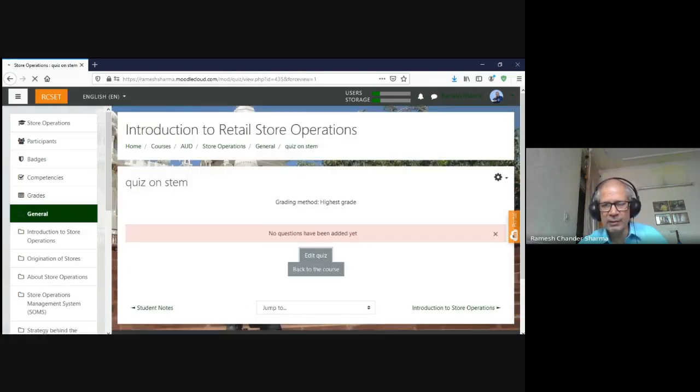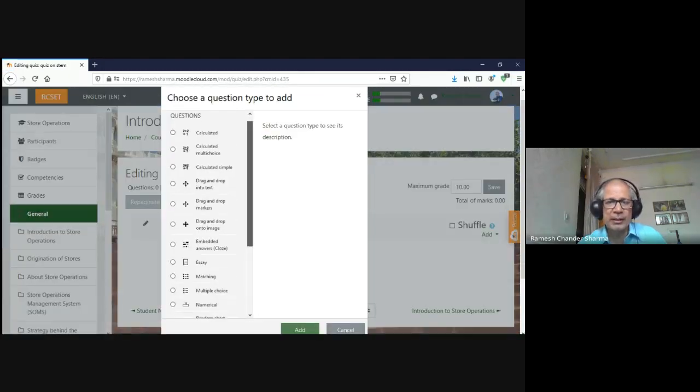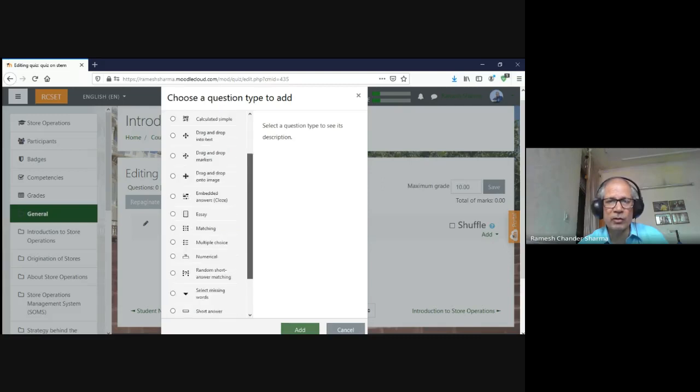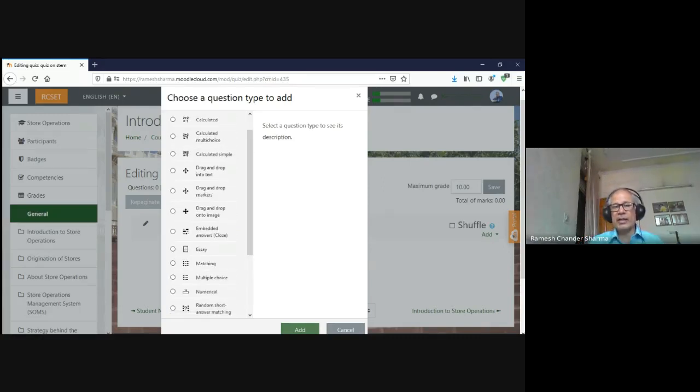So then we edit the quiz and add a question. Now see, it allows us to create all these kinds of questions which can be checked by the system, which can be marked by the teacher. So these are mathematical, the calculated type, multiple choice of calculated type, or simple drag and drop into the text, drag and drop markers.